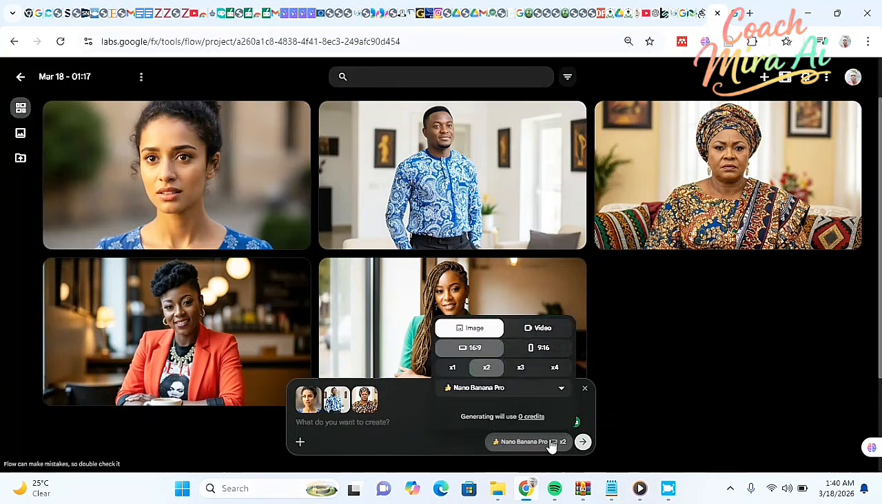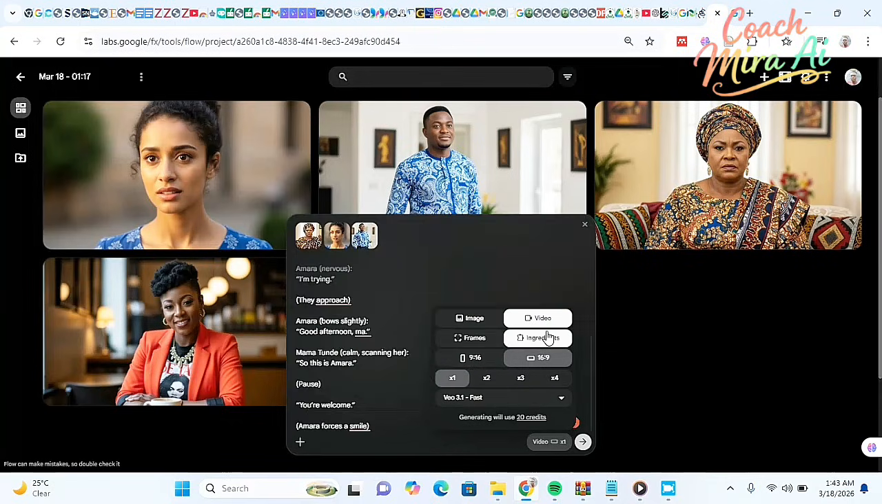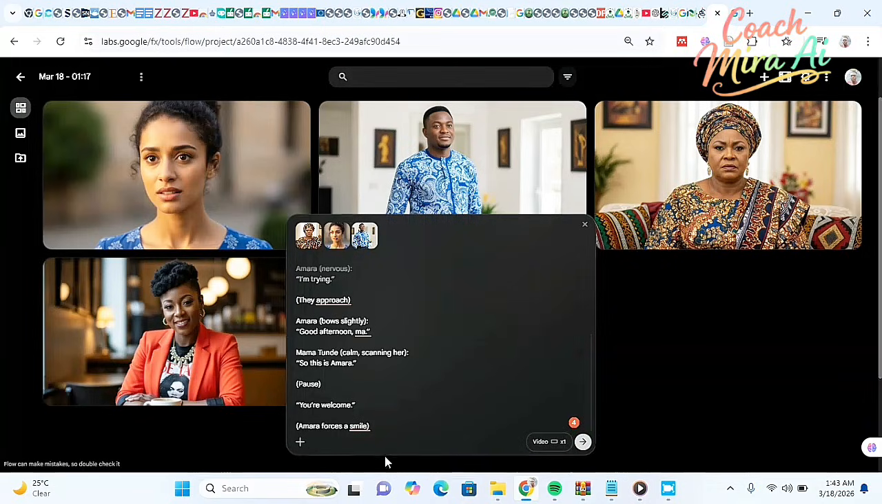Now you can choose your aspect ratio. Mine is 16:9. If you choose it, as you can see, it cannot accommodate up to 3 images. Now when you go to image, you're going to see normal image upload. You're going to see frame, you're going to see ingredient. That is under video. So you're going to select frame, which accommodates up to 3 characters.